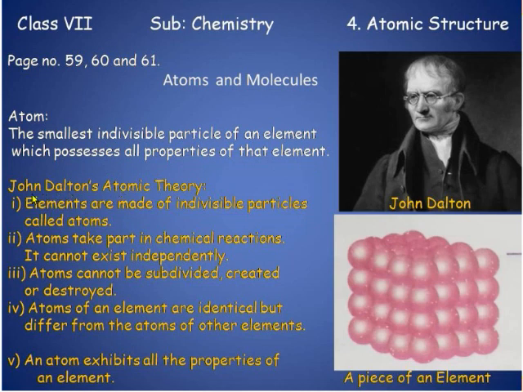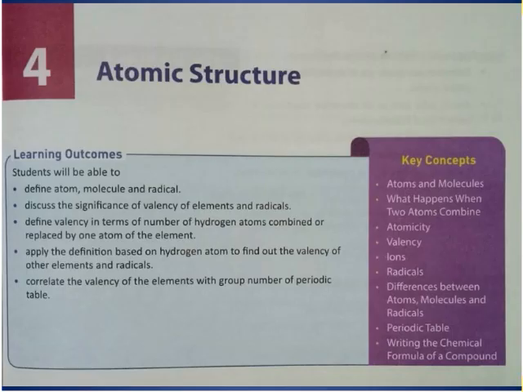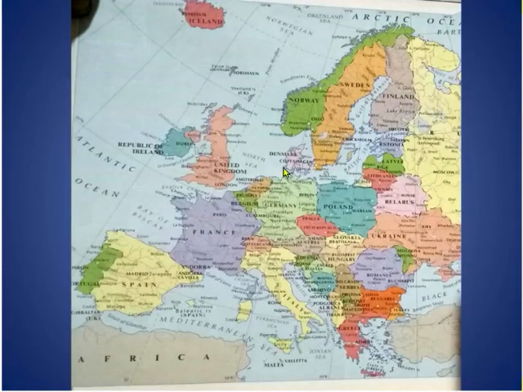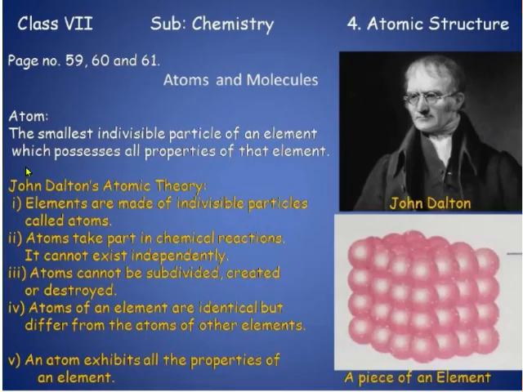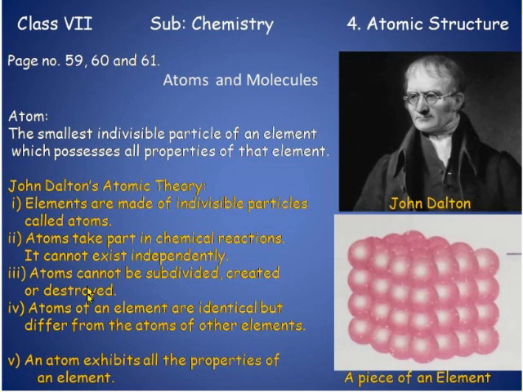We have to study the atomic theory of John Dalton. John Dalton was a chemist, a scientist. He was born in Eaglesfield, a small village in United Kingdom in Europe. He was born in 1766. He was a chemist and he has given this atomic theory.